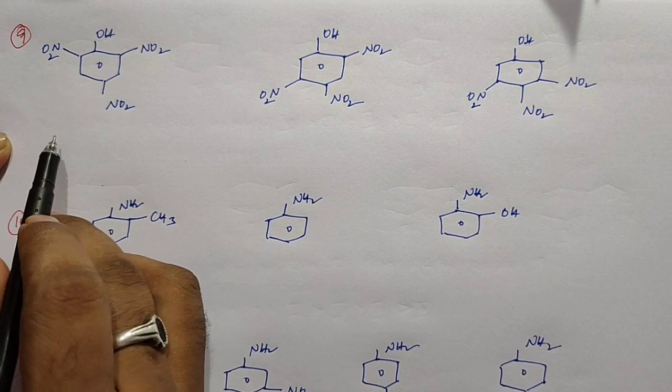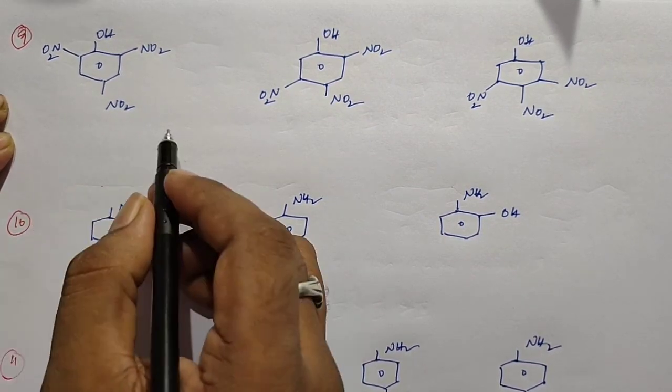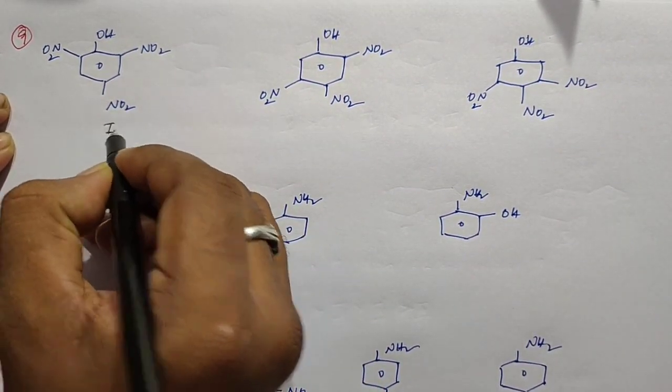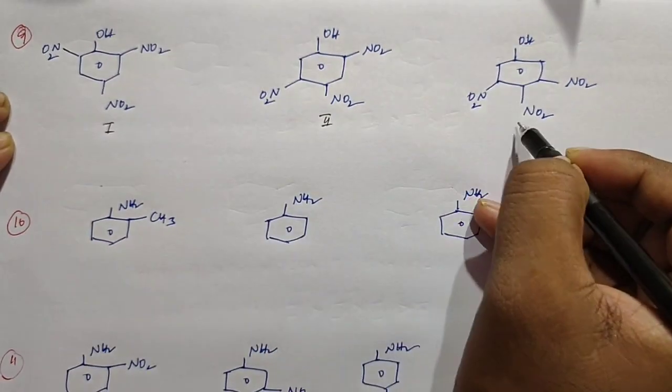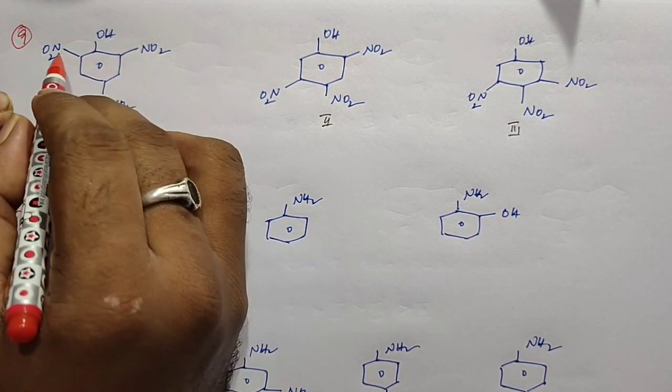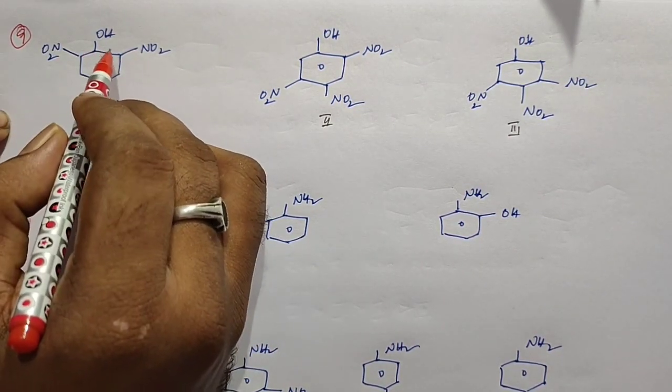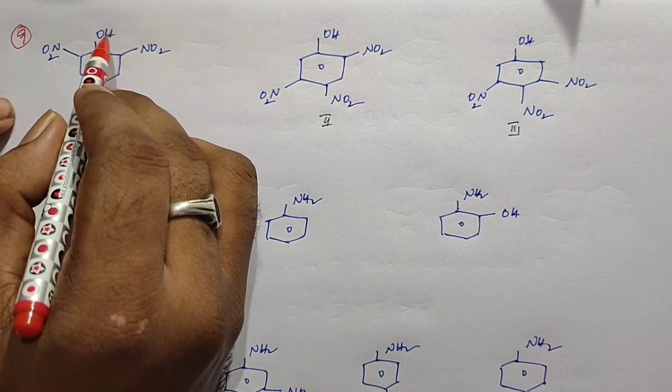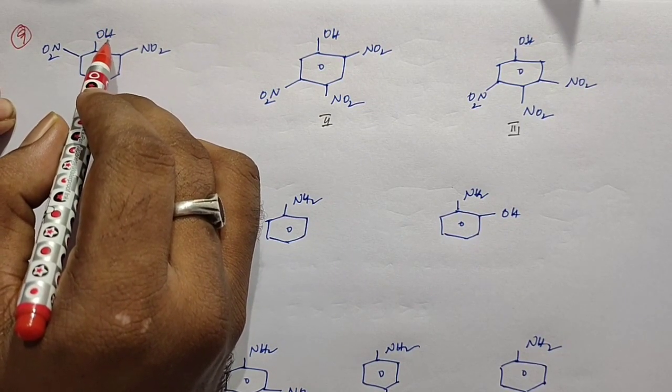Friends, this is the next example, example 9. In this we have three structures. I just give the numbering 1, 2 and 3. When you observe the three structures, in the first structure the NO2 group cannot show the ortho effect. Why? Because here OH is not a bulky group, it is a small group.